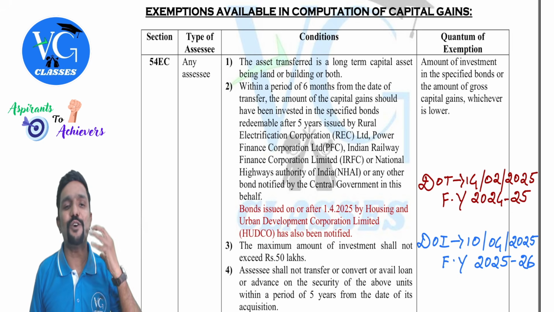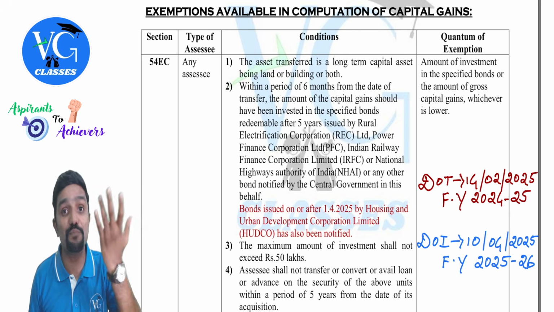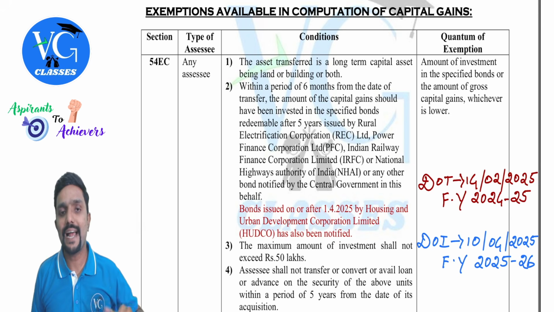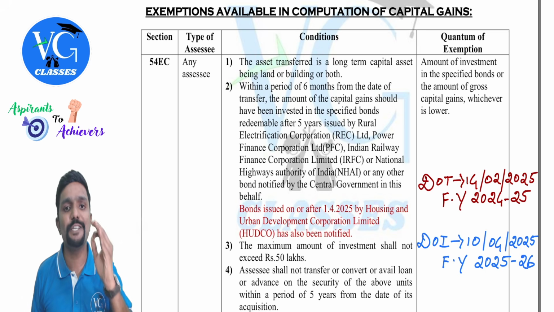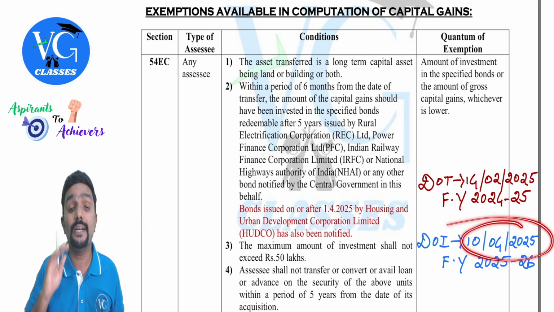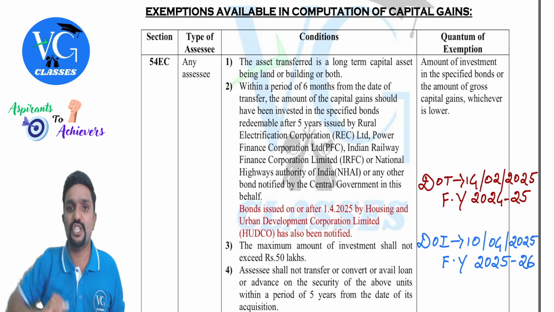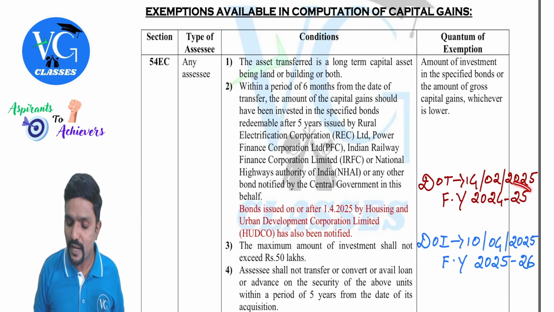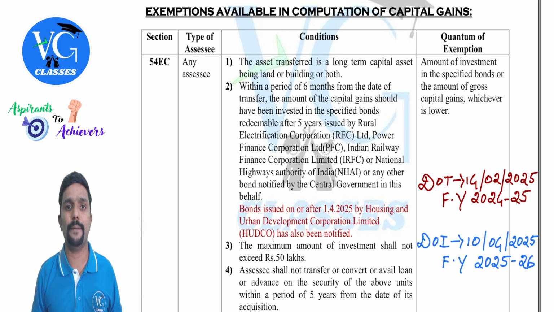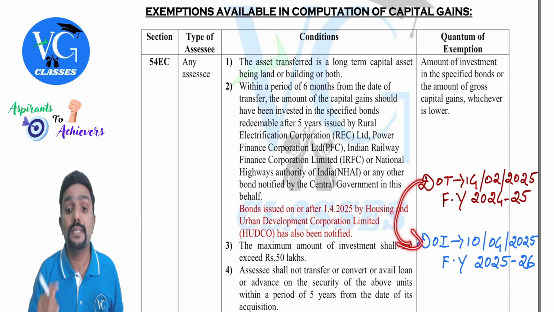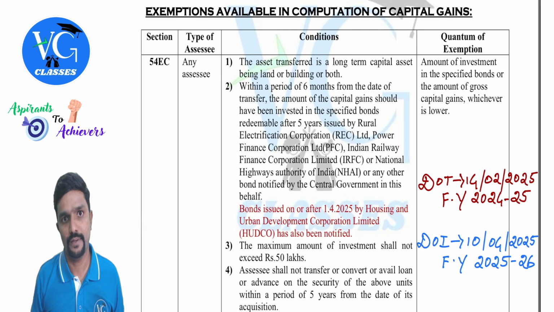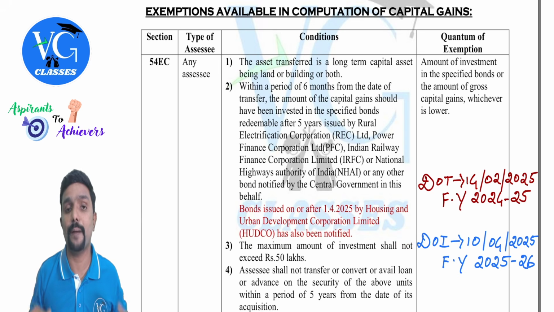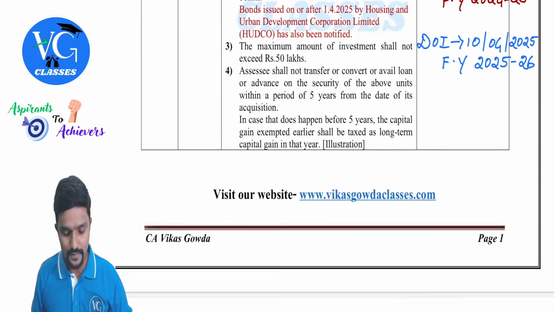Assume the date of transfer is on 14th February 2025, which falls in our previous year, 24-25. Whereas the assessee has invested in the bonds issued by NHAI on 10th April 2025, which will fall in the next financial year. Now, for this investment, can he claim exemption in the previous year 24-25? Yes, he can claim because the investment is made within 6 months from the date of transfer, guys. Clear? So be careful. This might be the twist which can be added in the question in the upcoming exam. Yes, we are done with this.